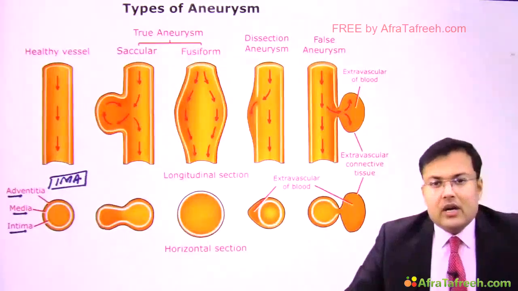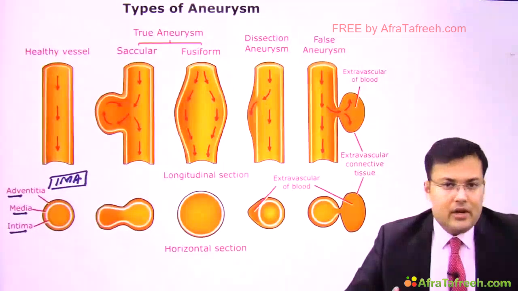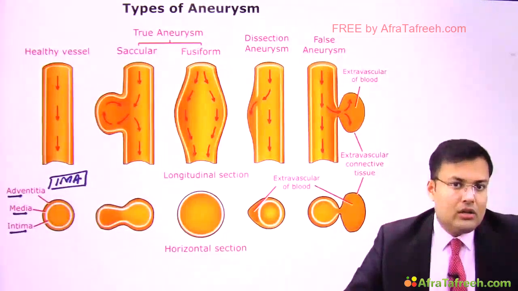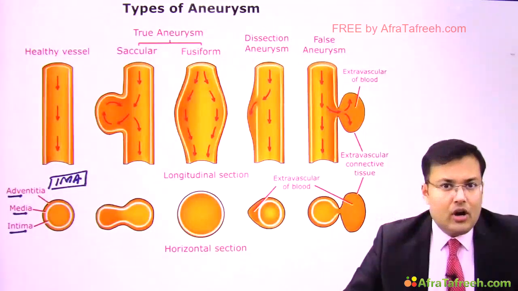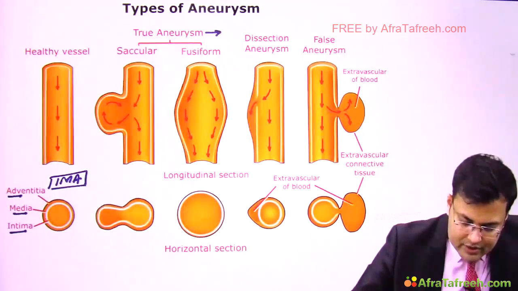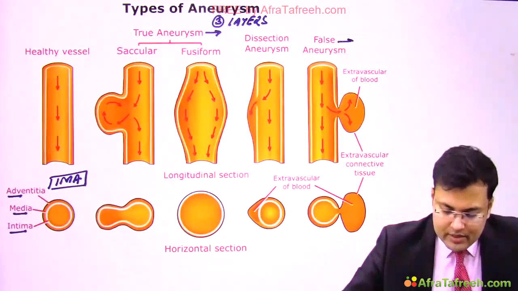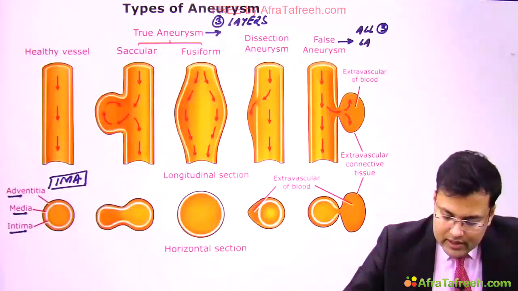Now see, aneurysms are divided into true aneurysms and false aneurysms. In a true aneurysm, all three layers are involved: intima, media, and adventitia. In a false aneurysm, all three layers are not involved. So first, what is a true aneurysm? The aneurysm in which all three layers are involved. Clear? And what is a false aneurysm? One in which all three layers are not involved.